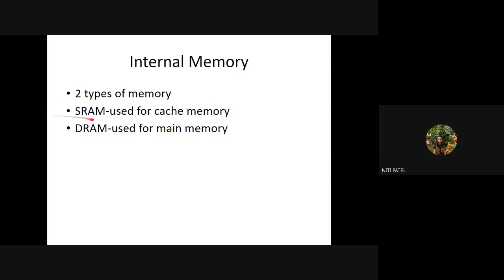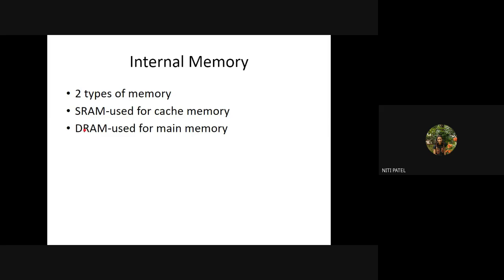We know that RAM is a type of primary memory, but there are two types of RAM: SRAM and DRAM. SRAM stands for static RAM and DRAM stands for dynamic RAM. My motherboard can have either SRAM or DRAM. But how should I identify whether my system supports SRAM or DRAM? I have to check the motherboard.